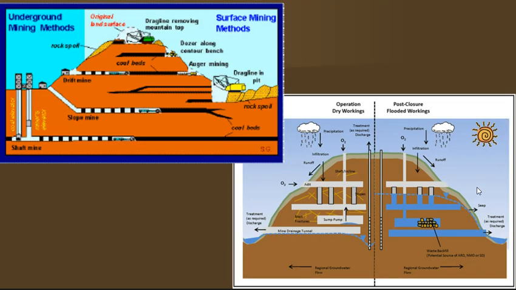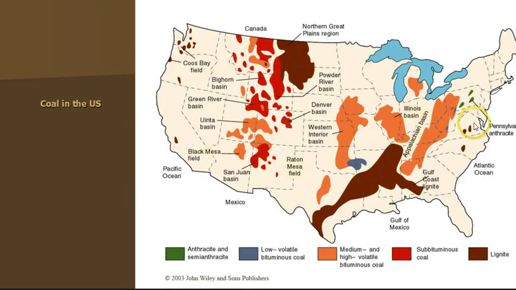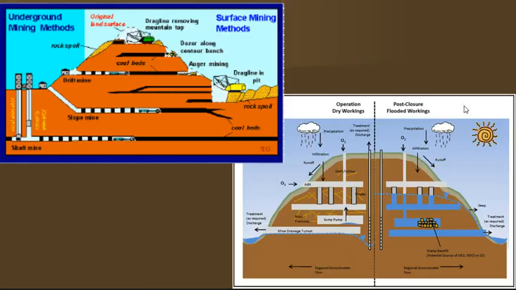So how do you get it? Well, when you think of a coal mine, you probably think of an underground mine, right? And when we talk about those Virginia and Pennsylvania mines, you are talking about underground mines, for sure. Some of the rest of the mines are underground, some of them are surface. Surface mines are actually much more common than underground mines. So there you go. But it is typically what we think.